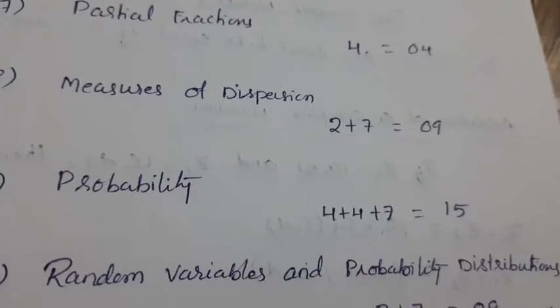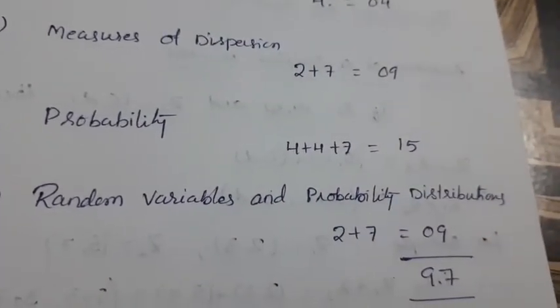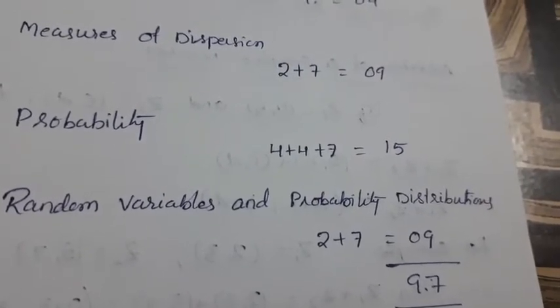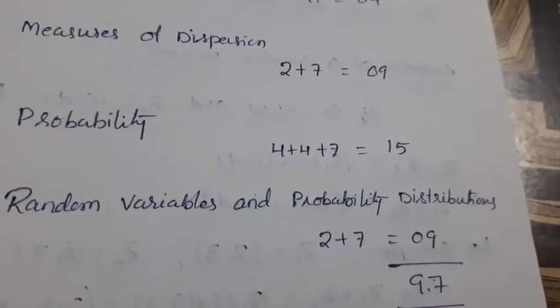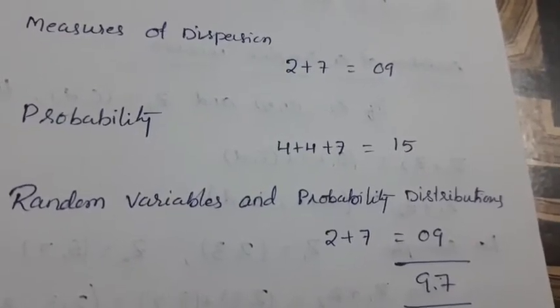Next, random variables and probability distribution, that is 2 plus 7, a very short answer only 1 and a long answer 1, that is total 9 marks. Total we get here 97 marks from all chapters.